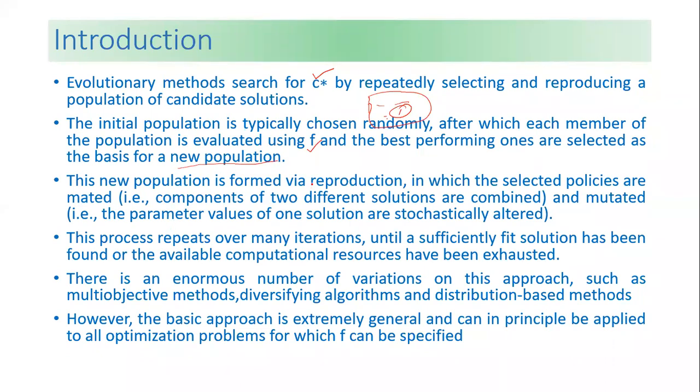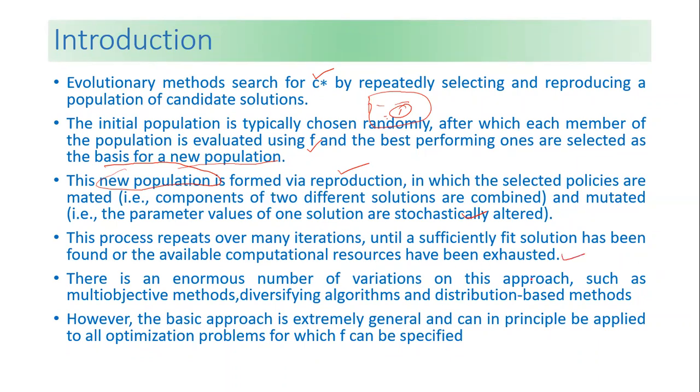This new population is found by reproduction, in which the selected policies are mated. That is, components of two different solutions are combined and mutated. That is, the parameter values of one solution are stochastically altered. That is how we get the new population. This process repeats over many iterations until sufficiently fit solutions have been found or the available computational resources have been exhausted.